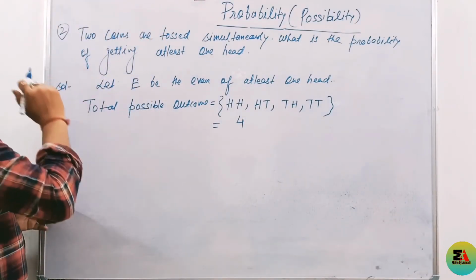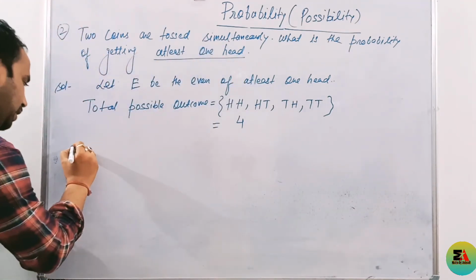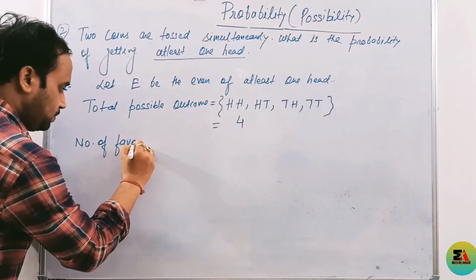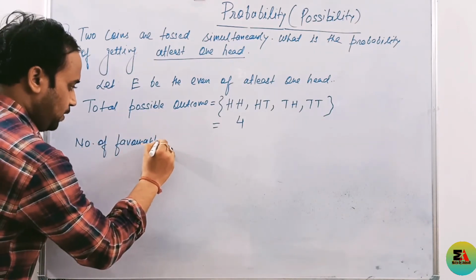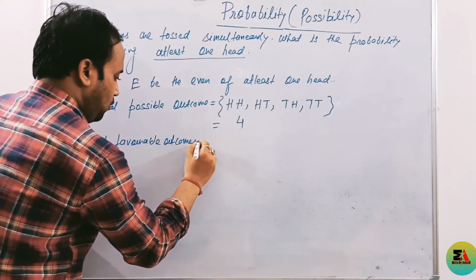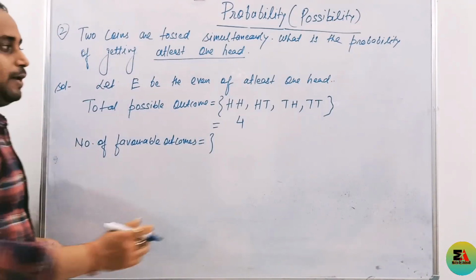Now what we have to calculate? We have to calculate the probability of getting at least one head. Now write down the number of favorable outcomes. At least one head.